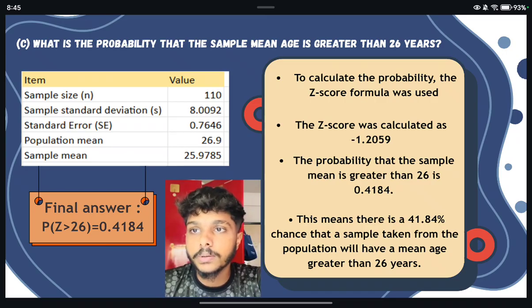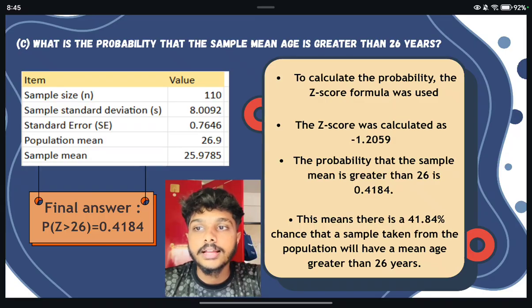Next, let's look at the probability that the sample mean age is greater than 26 years. Using the z-score formula, I calculated the z-score as negative 1.2059. Based on this z-score, the probability that the sample mean is greater than 26 is 0.4184 or 41.84%. This means there is a 41.84% chance that the sample taken from the population will have the mean age.